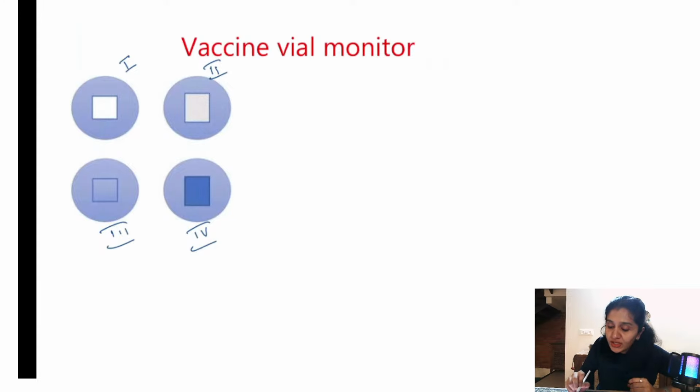Now can you tell me which stages we can use? 1, 2, 3, 4, there are 4 different stages. First of all, a vaccine vial monitor, also called VVM, is used to check the potency of vaccines. So at what stage can we use the vaccine? I'll give you 1 or 2 seconds. There are 4 different stages, right? 1, 2, 3, 4. Yeah, last 2 should not be used. Very good, Dheeraj. So first and second can be used, and stage 3 and stage 4 should not be used. They should be discarded.